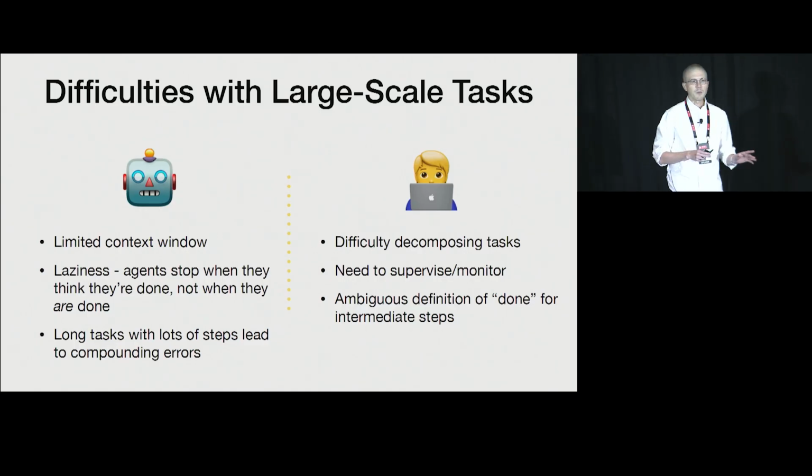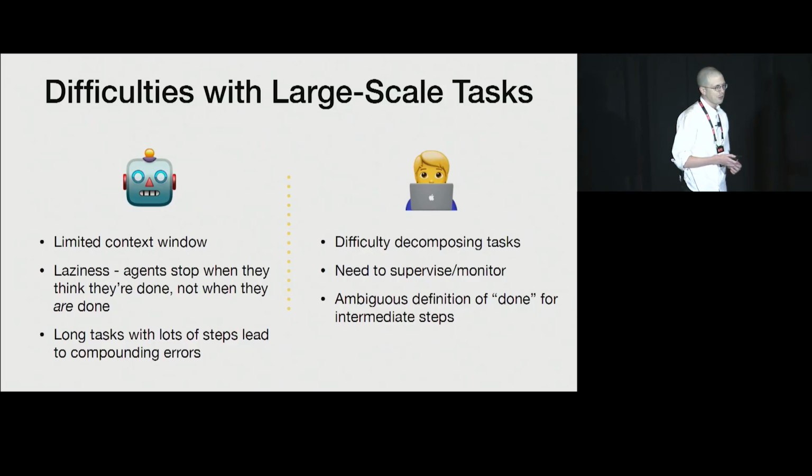The last difficulty that we've had is that when you have long tasks with lots of steps, even if an agent is correct 99% of the time, when you're doing 500 steps, 1,000 steps, all these different very minor edits, it doesn't take long for this error rate to start to creep up to something that becomes just unacceptable. But there are more difficulties than just the agentic side of things.